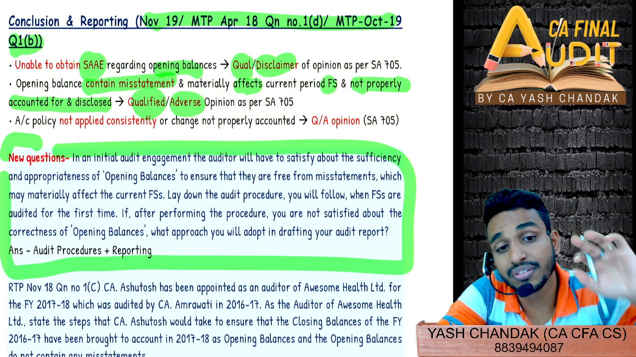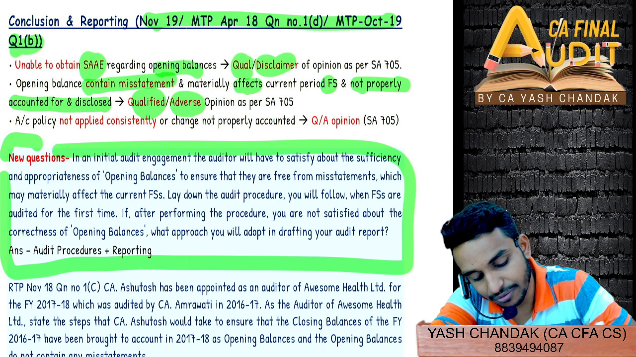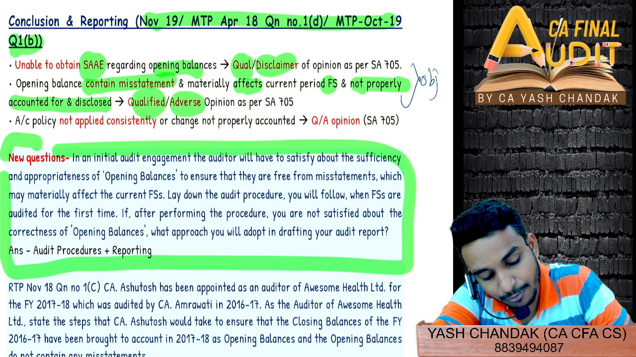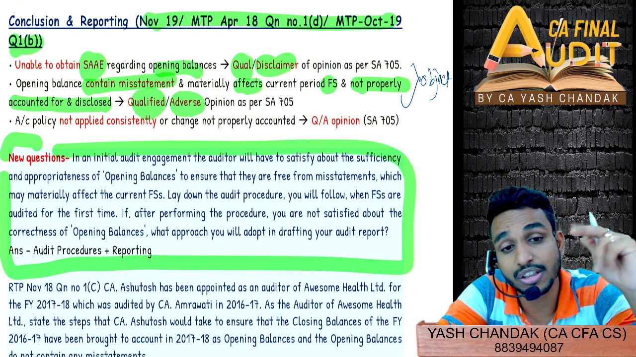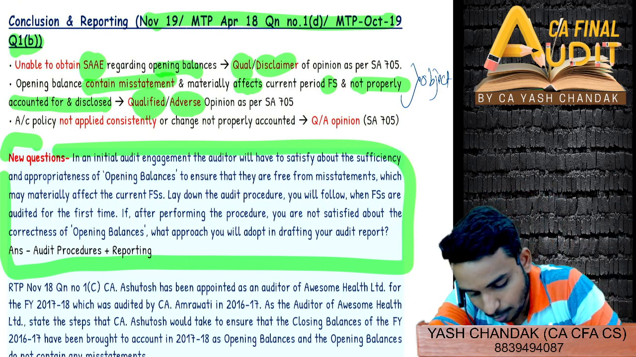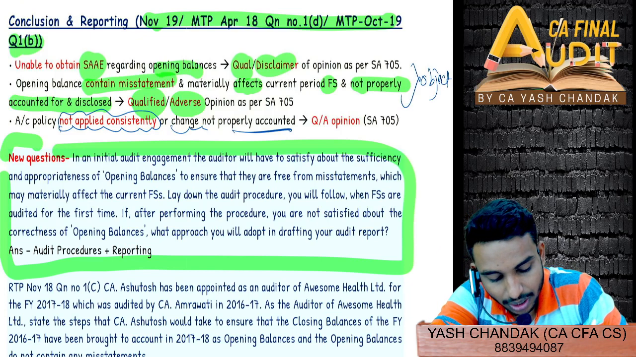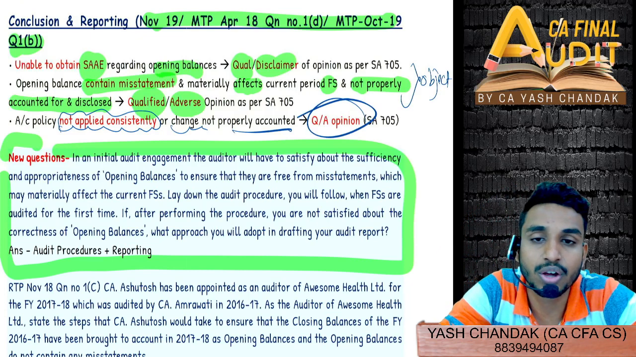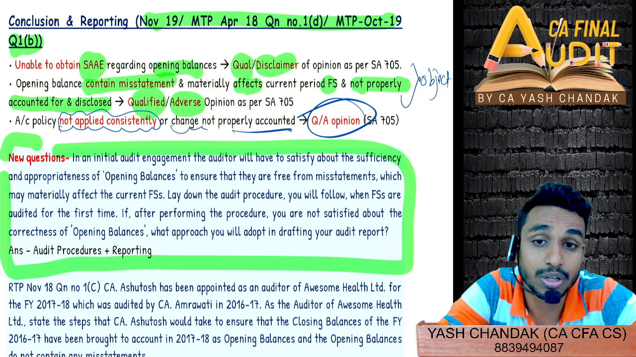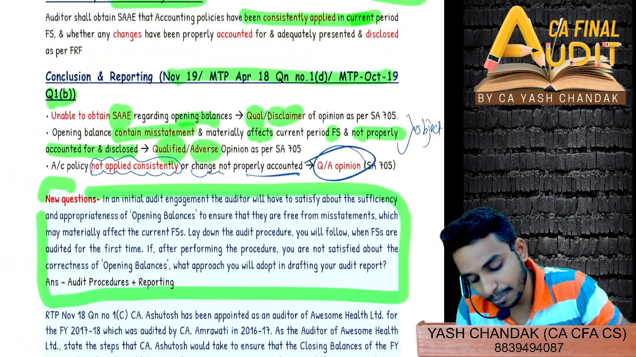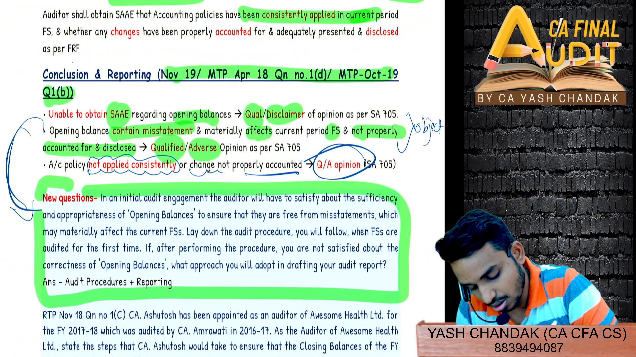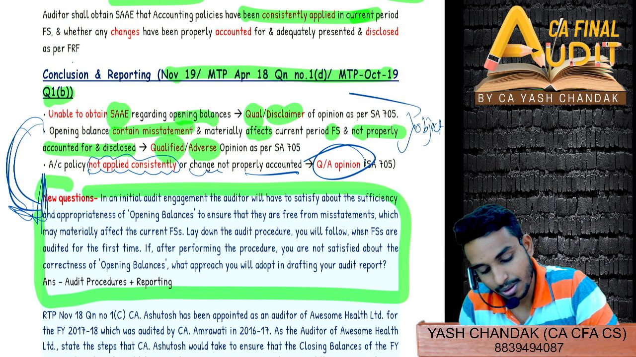And the accounting policy, not with respect to misstatement, remember we have twin objectives in SA 510. Remember this always. So whenever you write the answer, you have to also write with respect to the second objective. If they have not applied accounting policy consistently, or a change is not properly accounted for, then also you can qualify or give your adverse opinion, not disclaimer. Qualified or adverse opinion. So just remember, this is the main part of this answer.